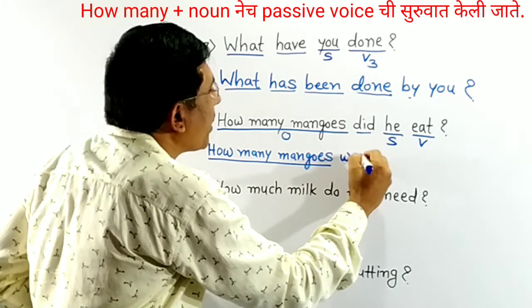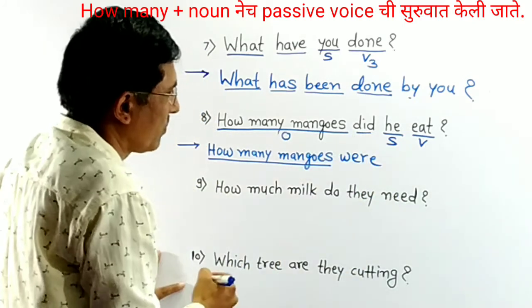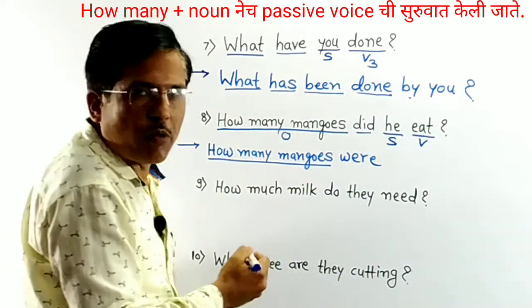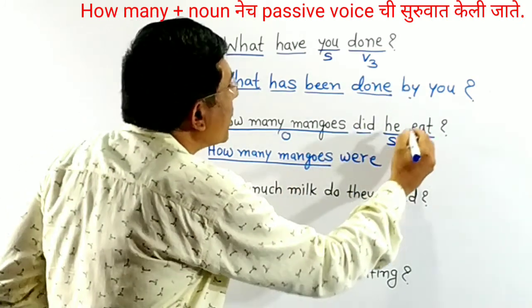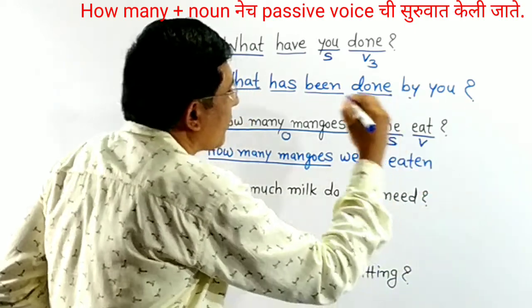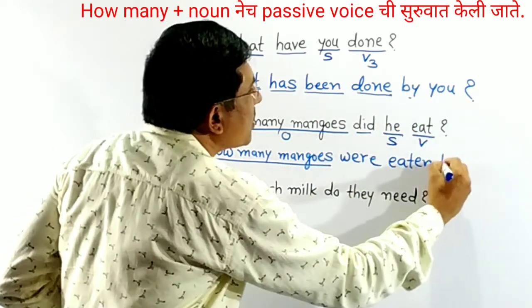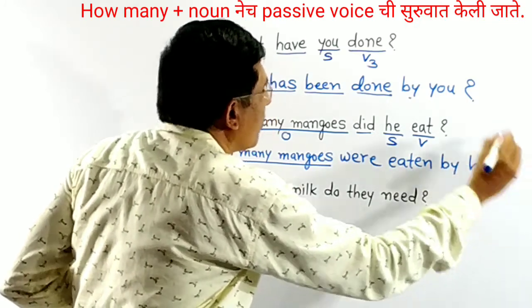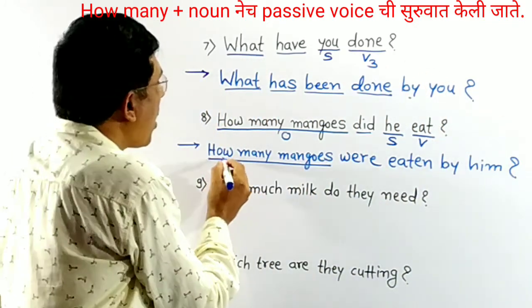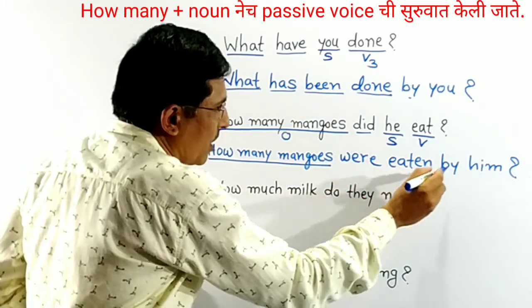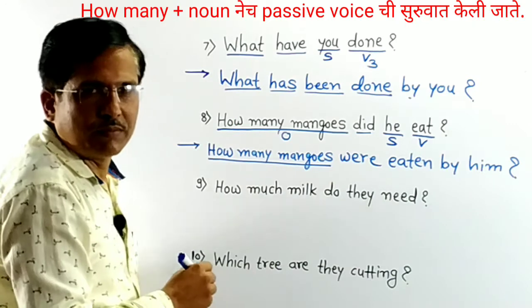Write here were. Then write V3 form of main verb, eaten. He becomes by him. Answer is how many mangoes were eaten by him.